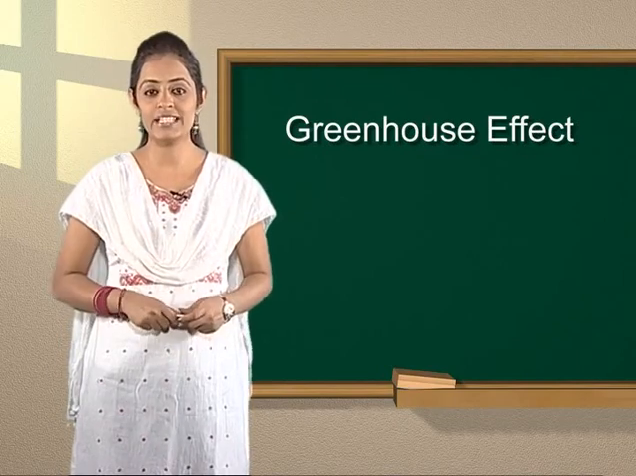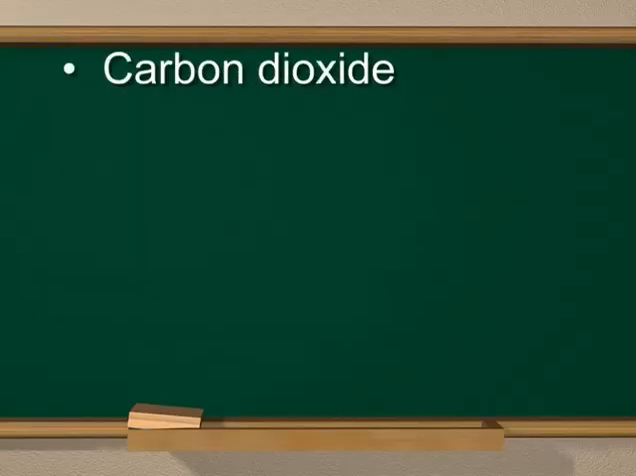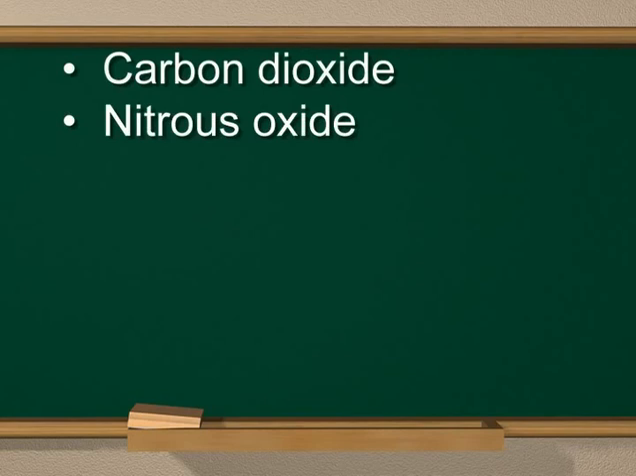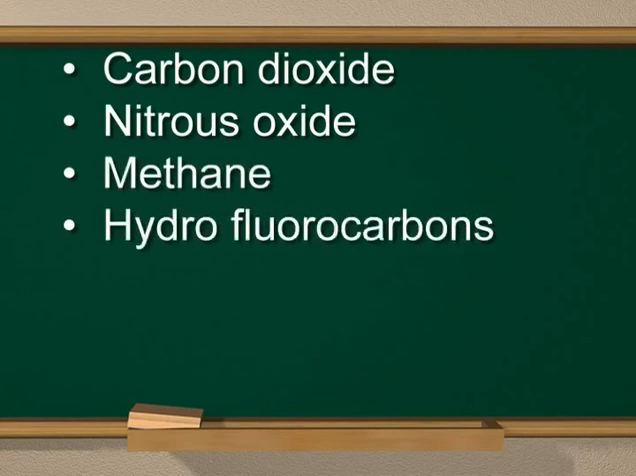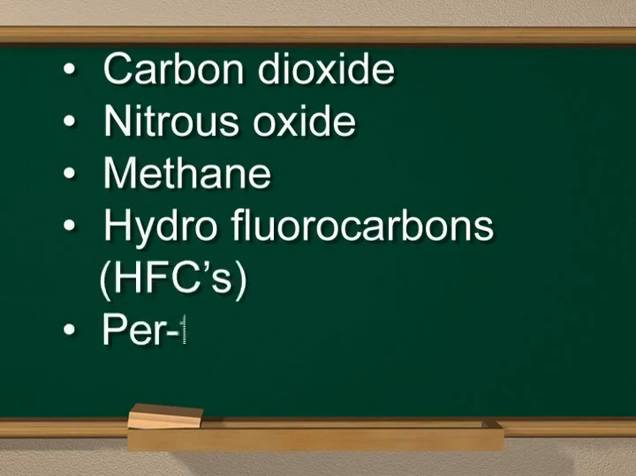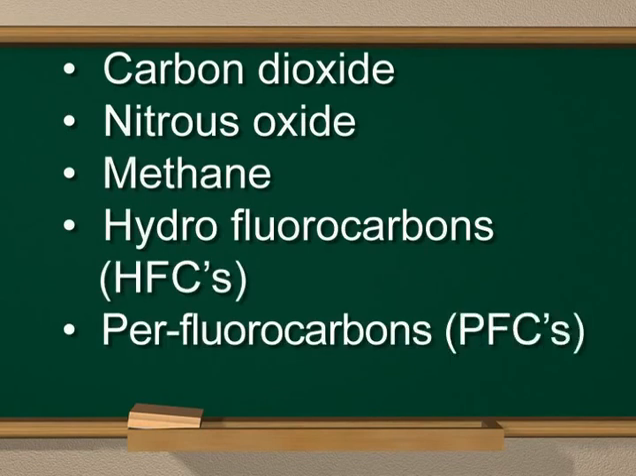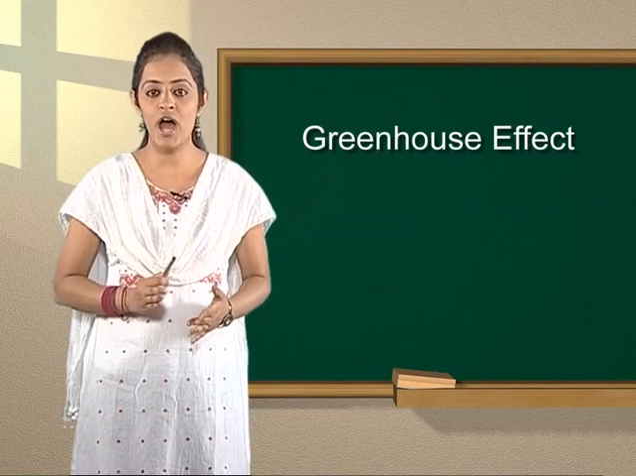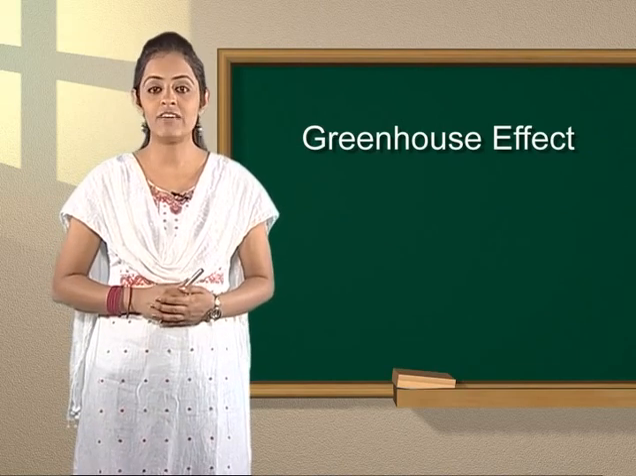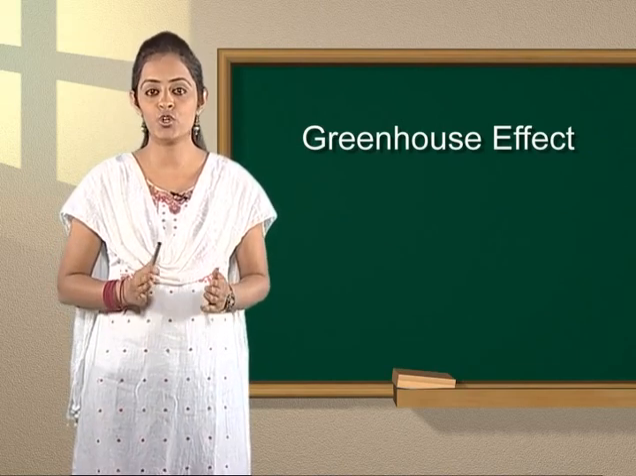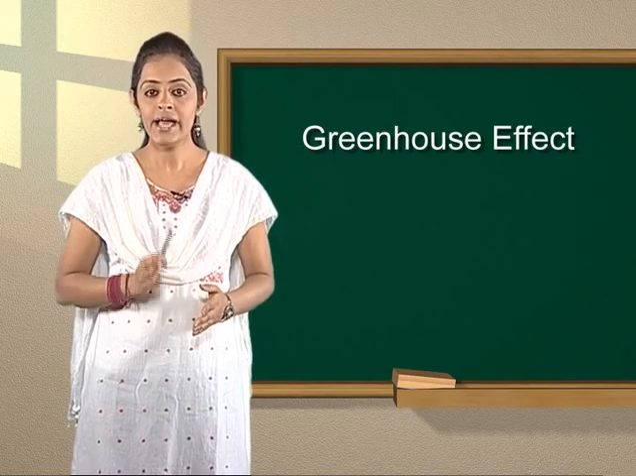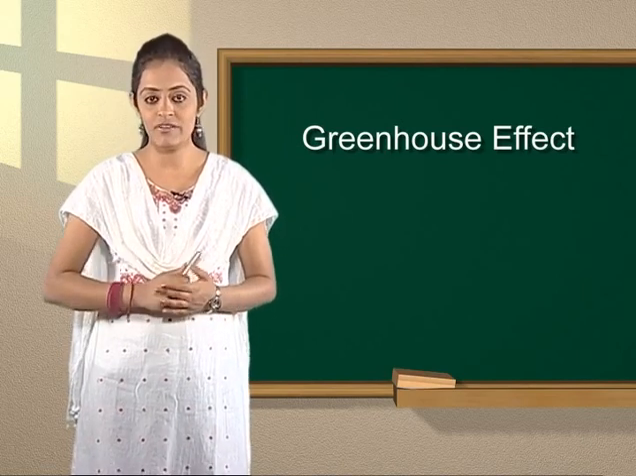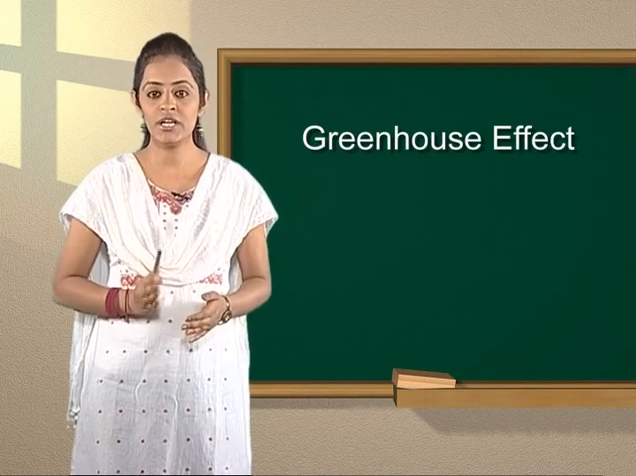Major greenhouse gases are carbon dioxide, nitrous oxide, methane, hydrofluorocarbons or HFCs, perfluorocarbons or PFCs, sulfur hexafluoride. The gases which can trap infrared radiation given by the sun to produce greenhouse effect, leading to heating up the environment, are called greenhouse gases.